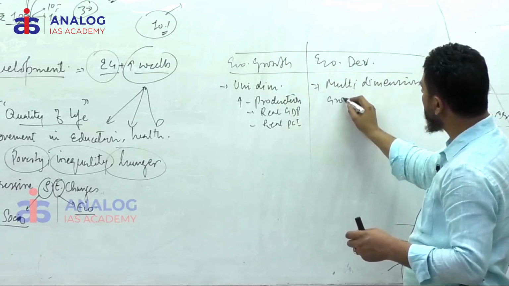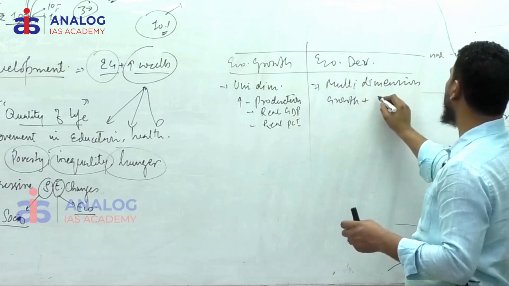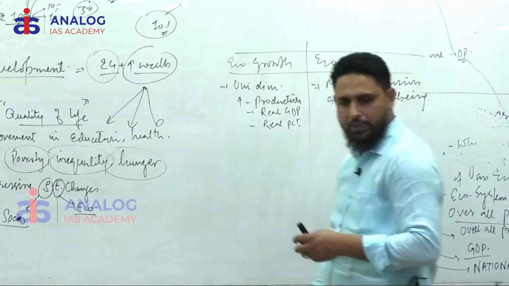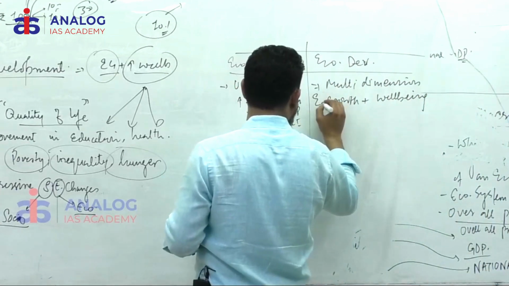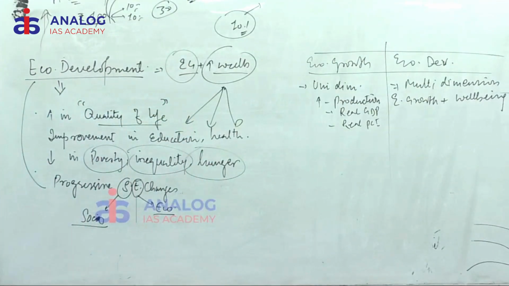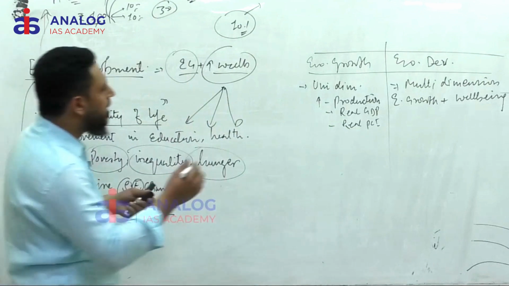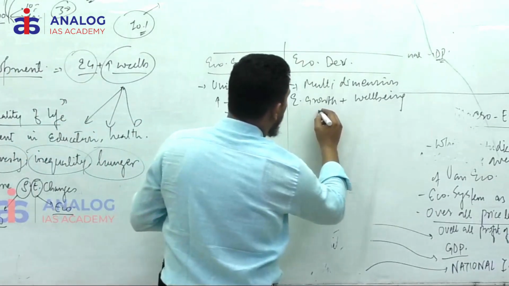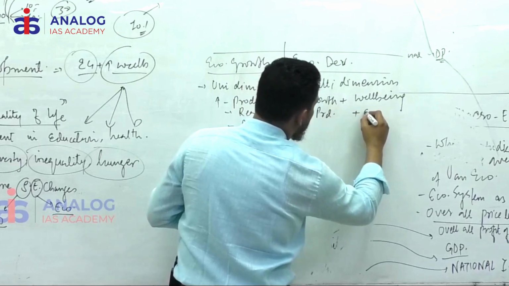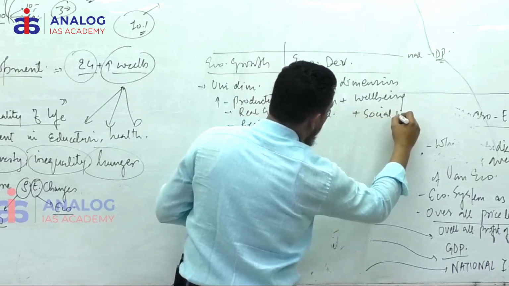Growth plus well-being. Economic growth plus well-being. It means here only production increases, here production plus social welfare increases.